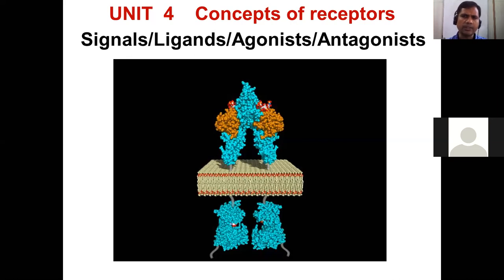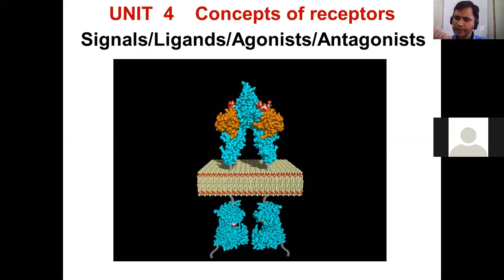Also, there is terminology like agonists and antagonists. These define the state of a chemical structure. One chemical structure may bind with the receptor in one state where the receptors are activated.